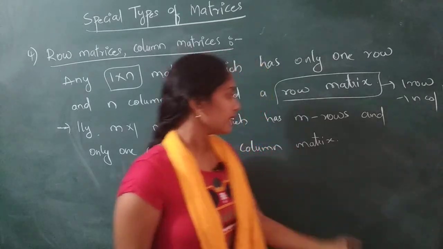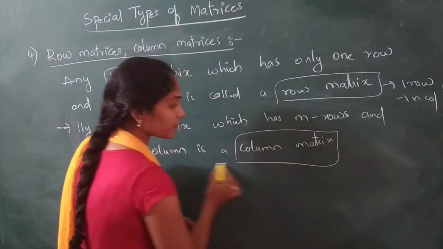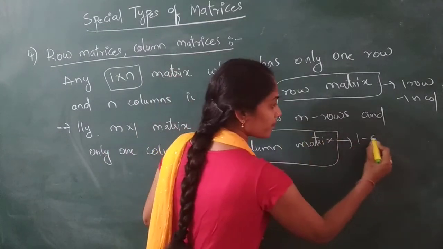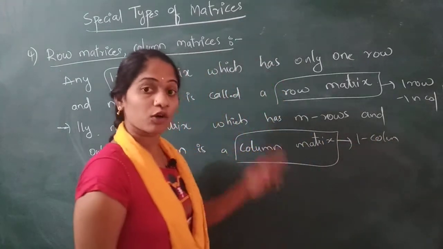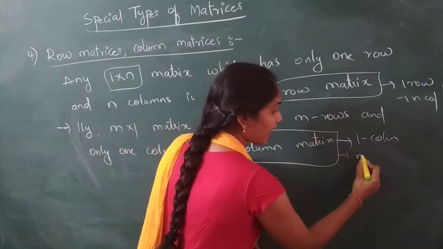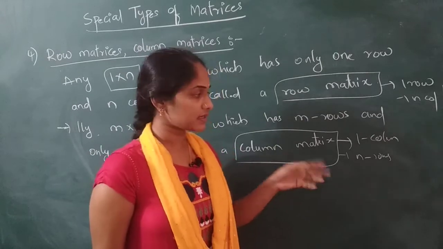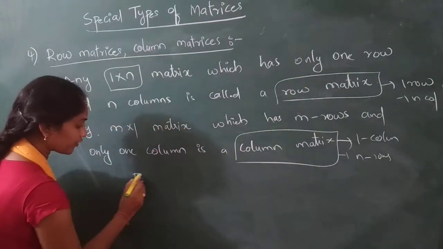Then similarly, coming to the column matrix, what do you have to have? You have one column. How many columns should there be? In a column matrix, there is one column and n rows, and that matrix is said to be a column matrix. Let us see some examples, then it will be clear for you.